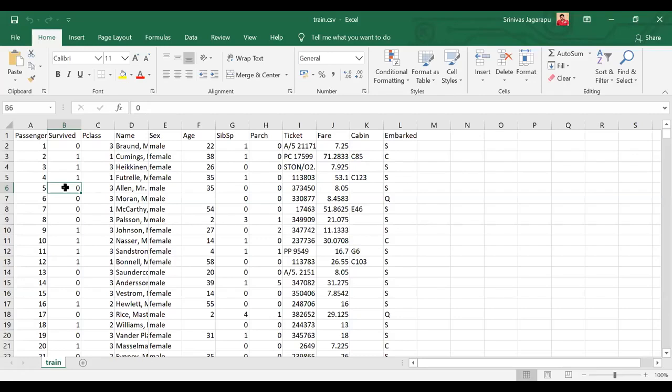Based on this, you figure out what conditions you need to look at to take the decision. You figure out which feature is important and at what point you want to take a decision to predict whether the person has survived or not, right?